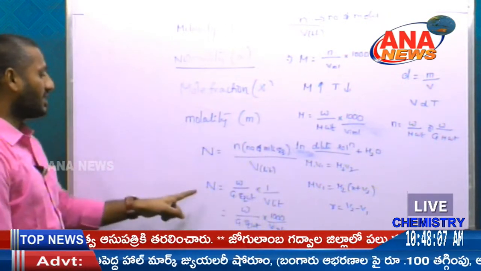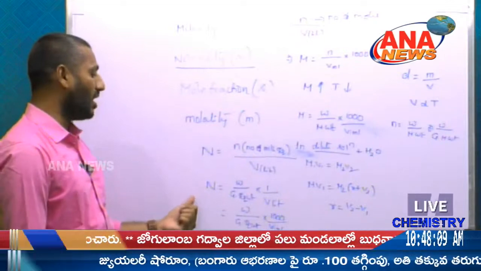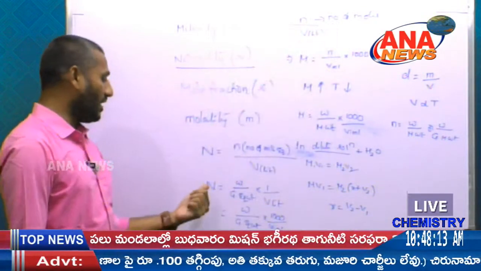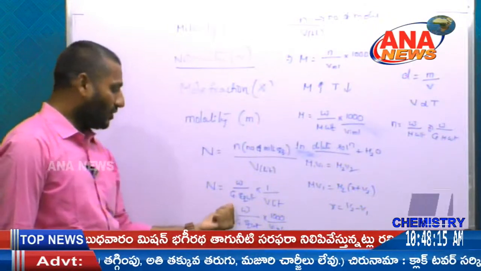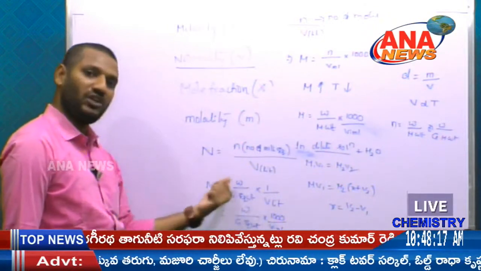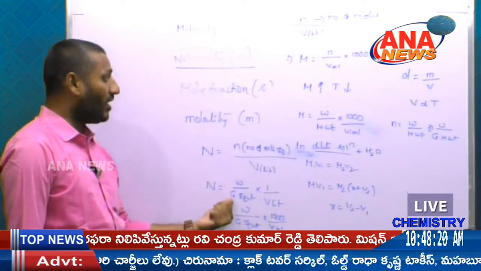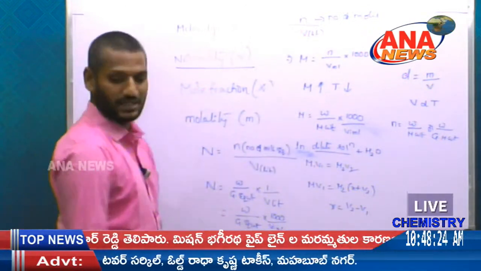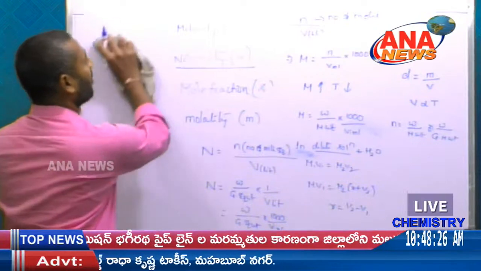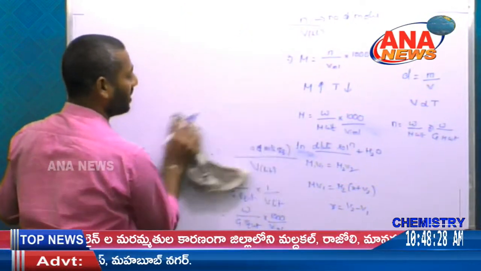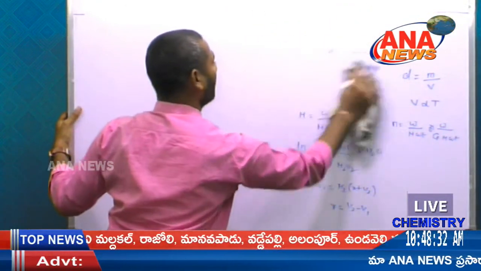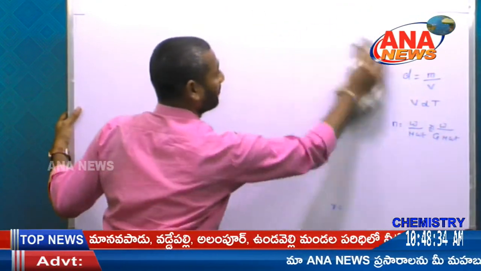What is the difference between molarity and normality? In molarity we take the molecular weight, but in normality we take the gram equivalent weight. So what is the difference between the molecular weight and the gram equivalent weight? It is a very important concept because it helps to easily differentiate molarity and normality.